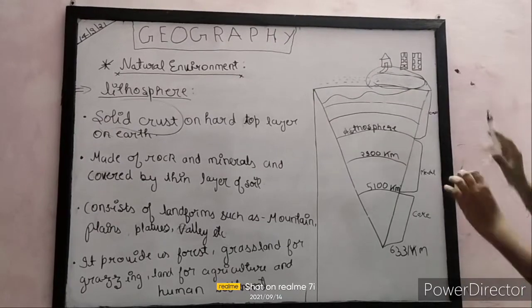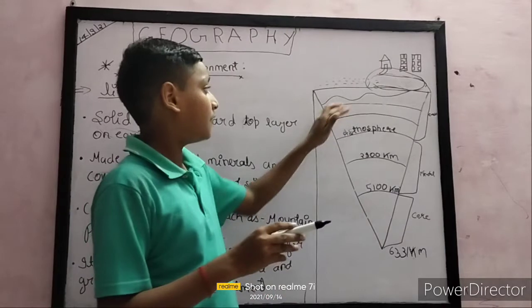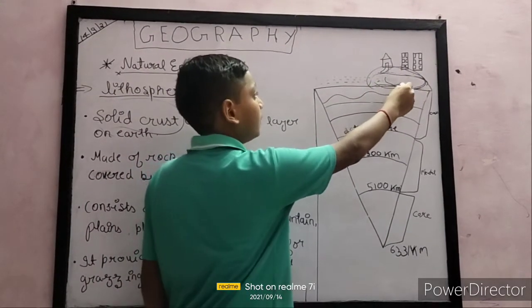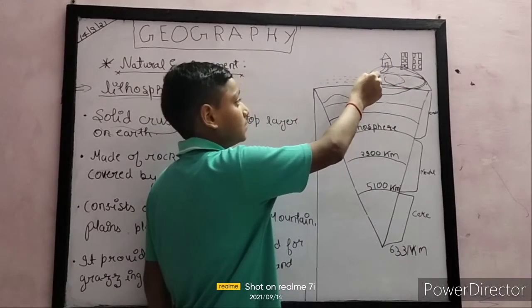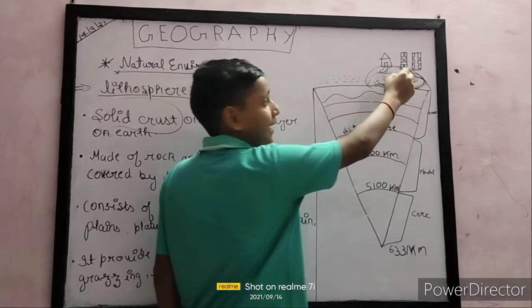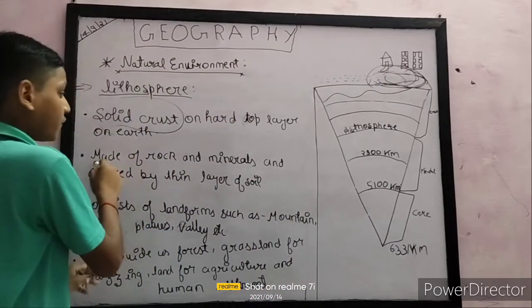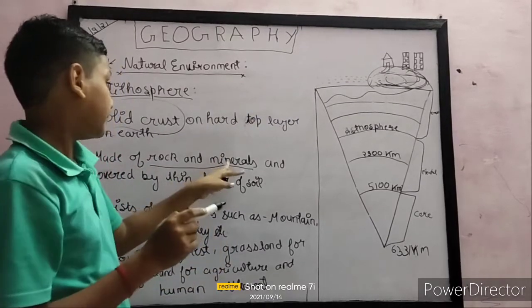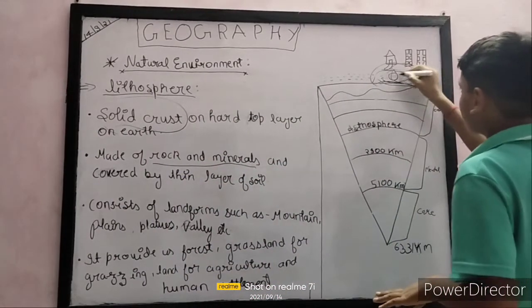Crust means the first part of the earth. This is the hard top layer of the crust at which we live, and this is sea, ocean, etc. And the hard top layer of crust is made up of rocks and minerals.